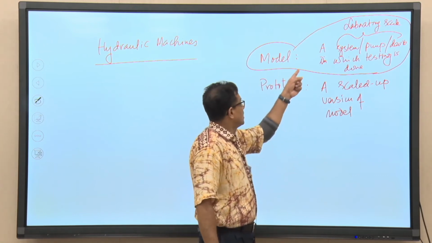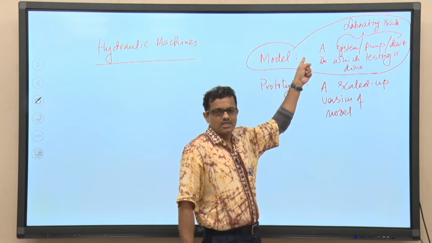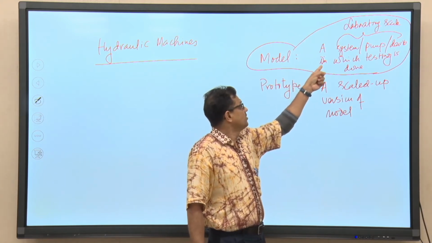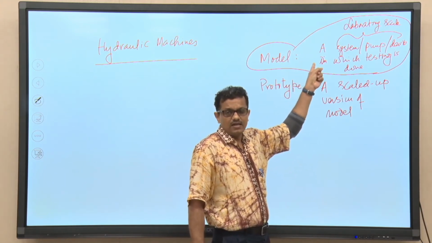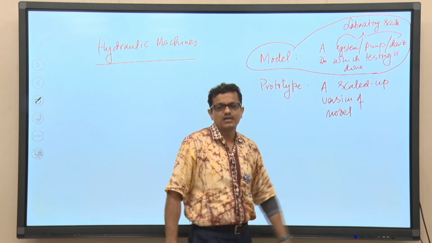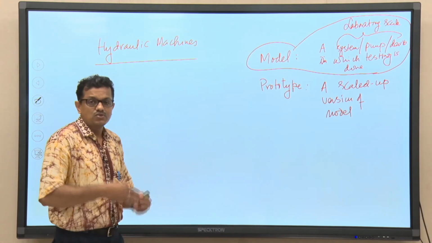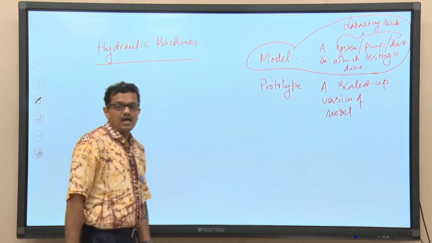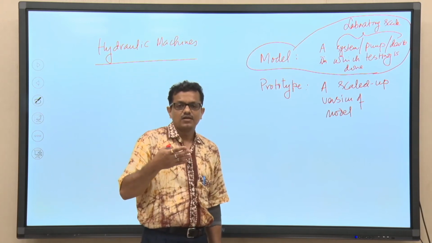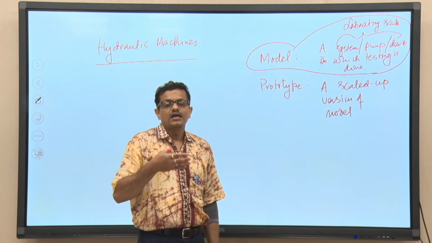Number two, the liquid which is used during testing of the model pump in lab scale, now the same pump is used to handle different other liquids, then can we predict the performance? These two questions will be addressed if we understand similarity.